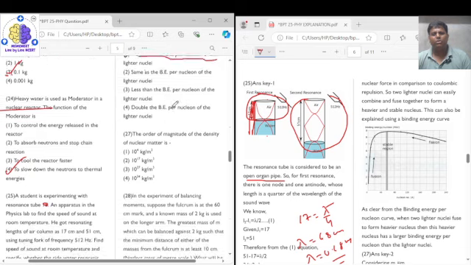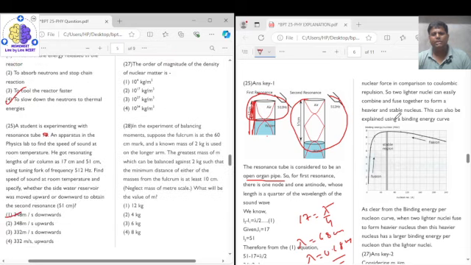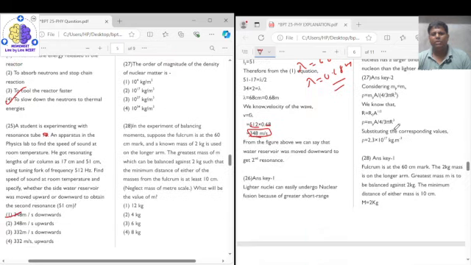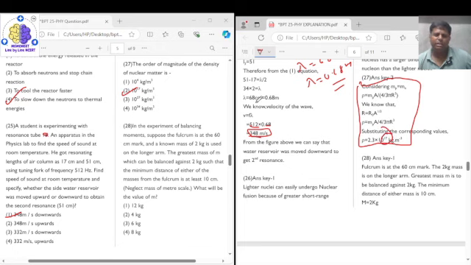Now coming to question number 27. Question number 27 says that the order of magnitude of the density of nuclear matter is 10 to the power of 17 kg per meter cube. This you have to remember. It comes from a calculation by substituting the values, but just remember that the order of the density is 10 to the power of 17. That is enough.